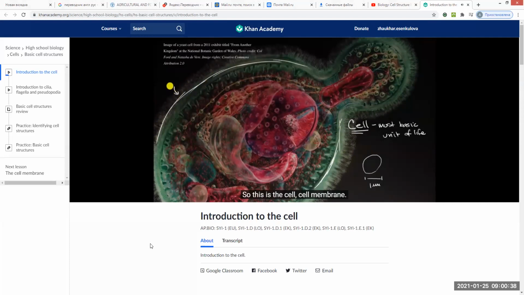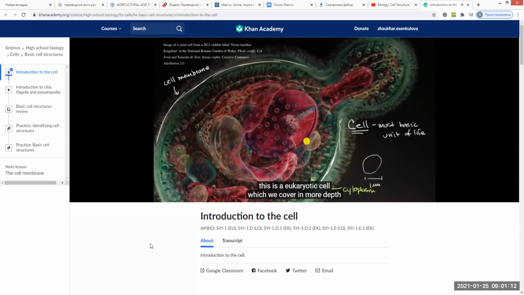So this is the cell membrane, which kind of defines the cell in some way. And in general, the things inside the cell membrane are considered the cytoplasm. Sometimes you will hear the term cytosol. The cytoplasm includes not just the fluid, but also all the stuff in the fluid, while the cytosol is referring to the fluid alone.